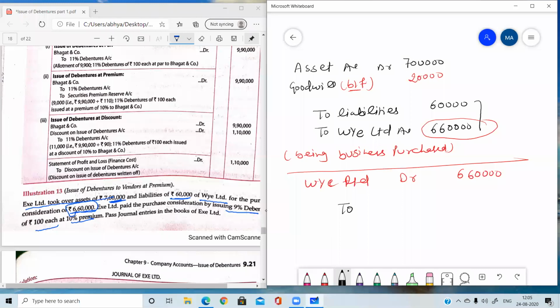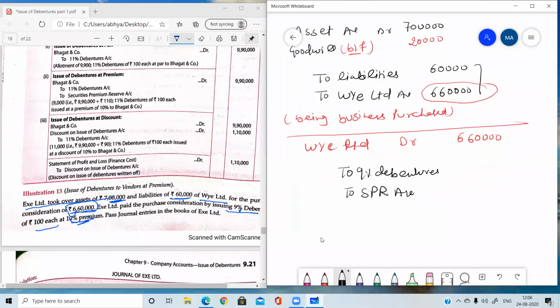But here we are giving him debentures, 9% debentures, as mentioned. And these debentures are issued at premium. If at discount, then we would debit securities premium reserve account. Yes, debentures. And now this is the time to use the formula. Never write amounts here without using the formula, otherwise you may commit a mistake. So always write the amount only after using the formula.